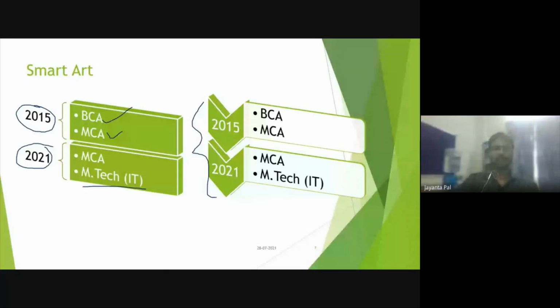So I do not have to write all those things. The department started in 2009 and up to 2015 it ran the courses BCA and MCA. I do not need to write that; the single graphic itself tells every story: what the scenario was in 2015 and what the present scenario is in 2021.